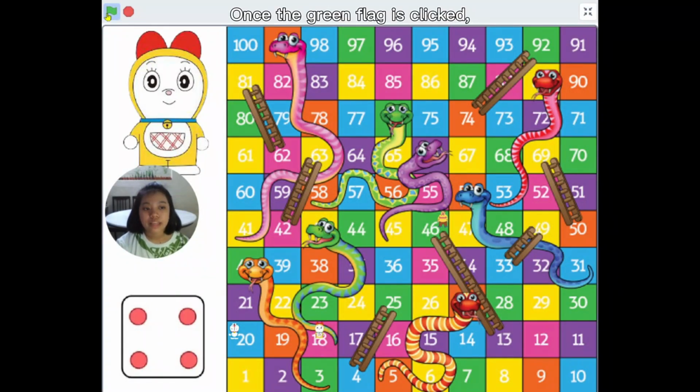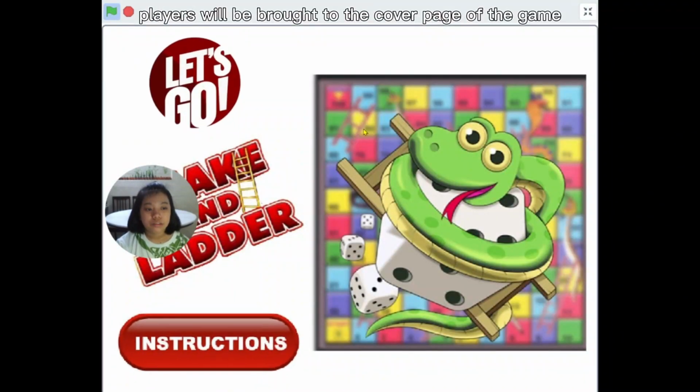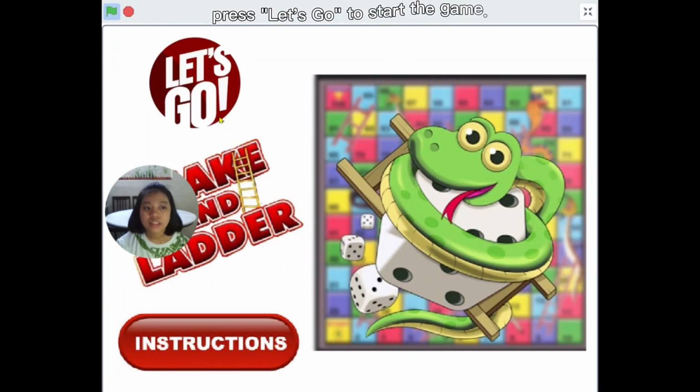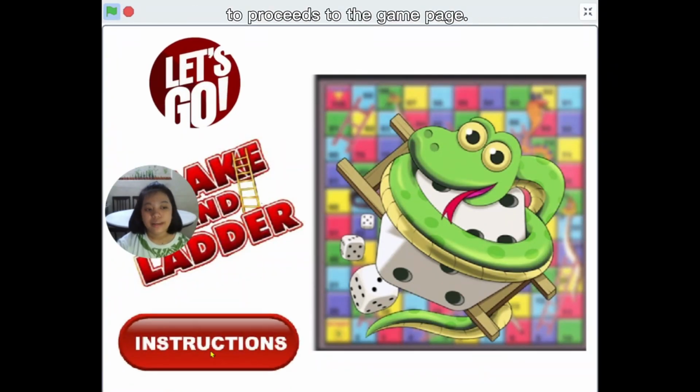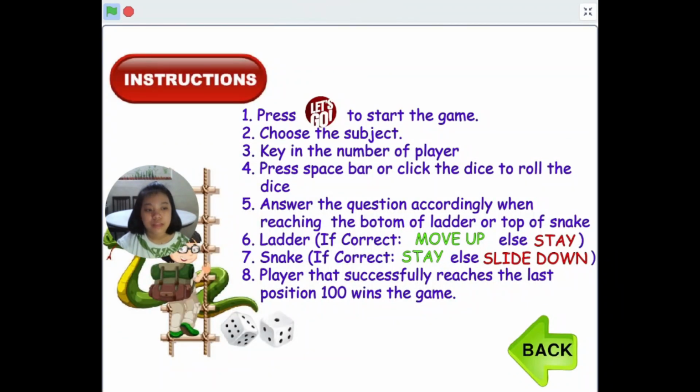Once the green flag is clicked, the player will be brought to the cover page of the game. At the cover page, press Let's Go to start the game, or press Instruction to know the rules to win the game. Once the player presses Let's Go, the player will need to choose either English or Malay to proceed to the game page. To start the game, key in the number of players, then click on the dice to roll the dice.